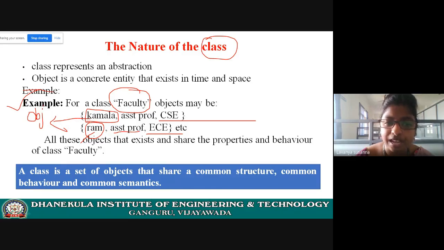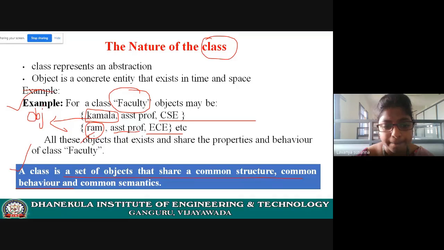And every faculty will have some responsibilities. Those are called methods. So this object Kamala will share the properties and methods of faculty. And this Ram object also shares the properties and methods of faculty. Now let us see the definition related to OAD. Class is nothing but a set of objects that share common structure and behavior of the class.